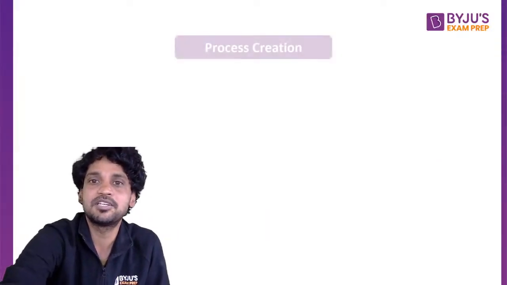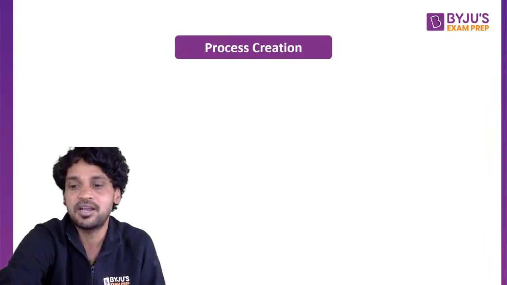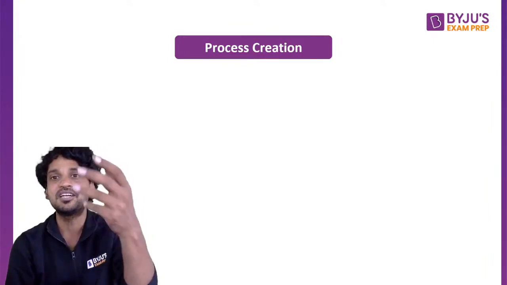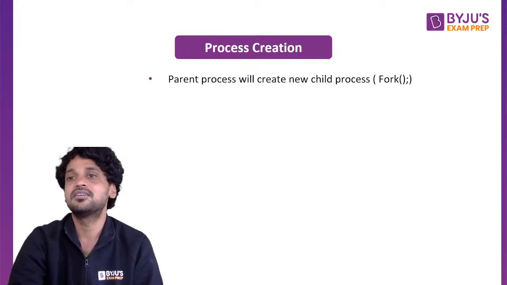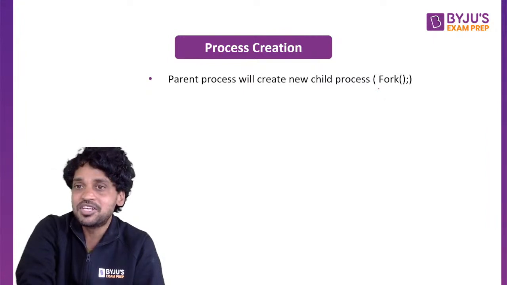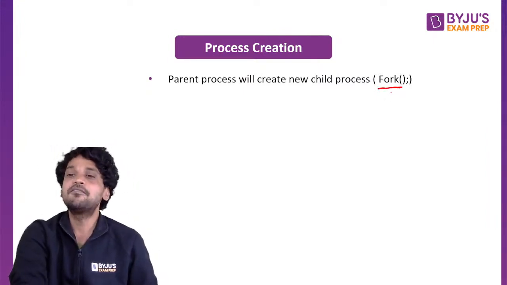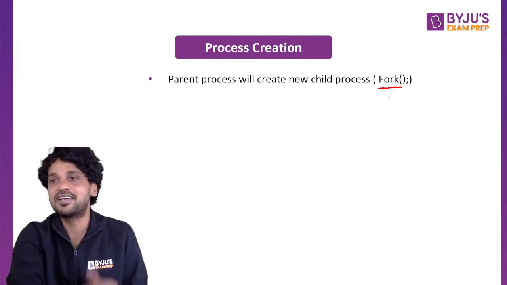In the operating system, let us understand process creation. When it comes to process creation, we have several rules that need to be understood. What is process creation? A parent process needs to create a child process. If you take the example of Linux, the parent process will execute a system call called fork. When the fork system call gets executed, a new child process will get created.